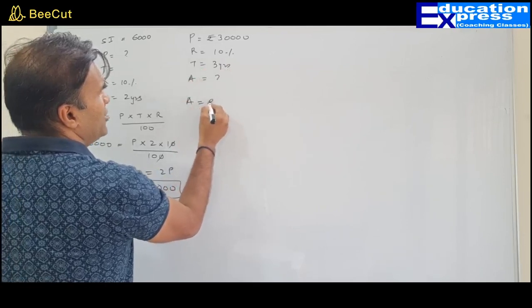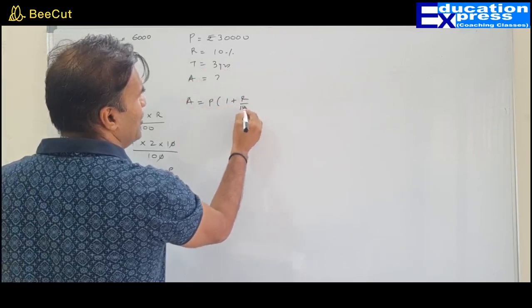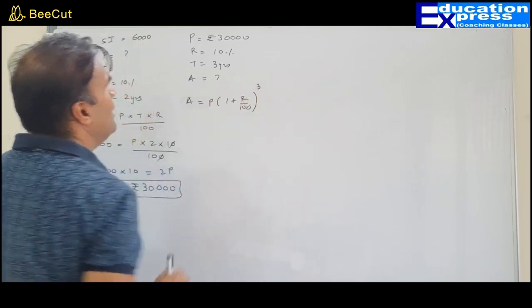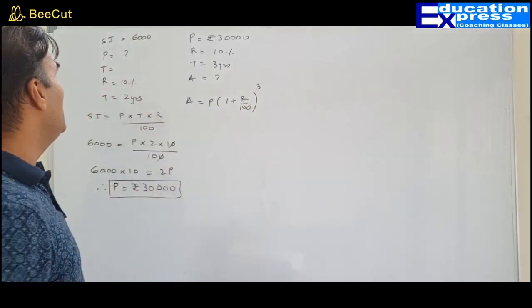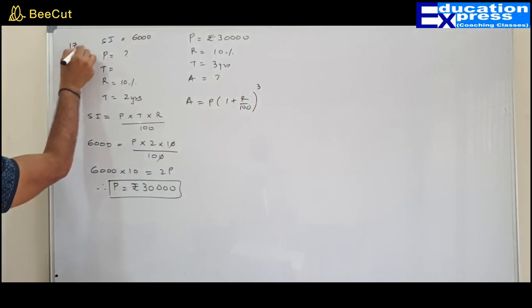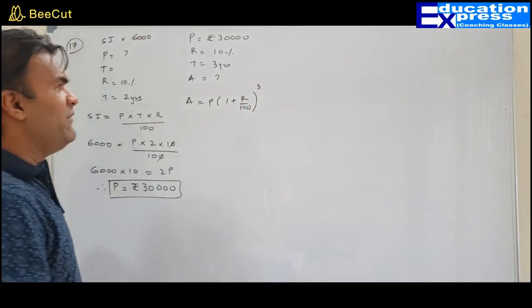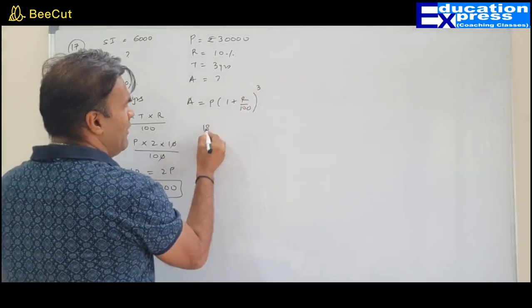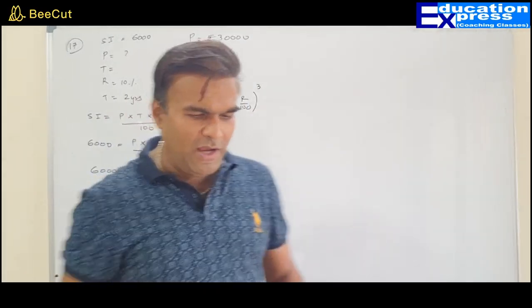Sorry, I am not doing this question. You can do this question by substituting the following values in the equation. This was question number 17, and we are moving to the last question of this exercise, question number 18.